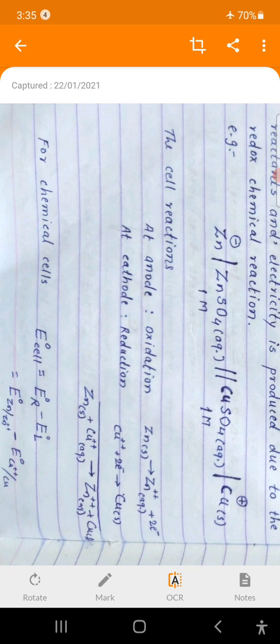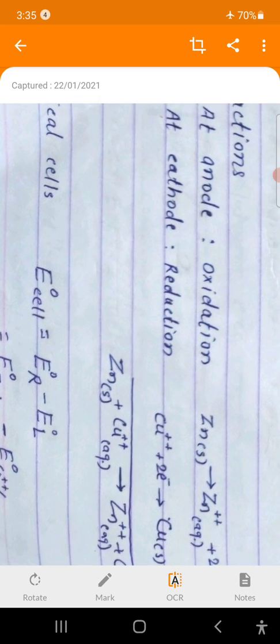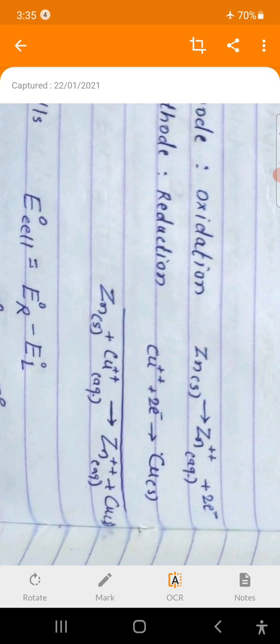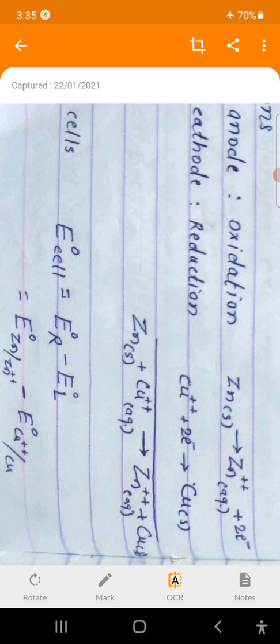Then the net cell reaction is Zn solid plus Cu2+ ions converting to Zn2+ ions and copper solid. Then E standard cell for this cell is E right minus E left.